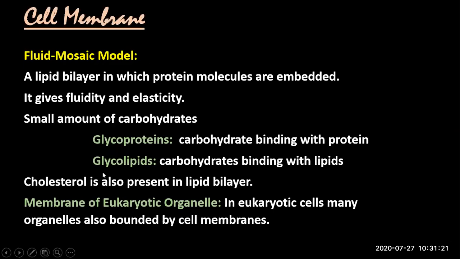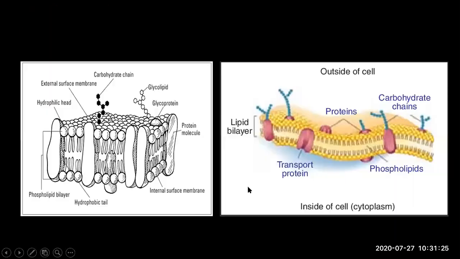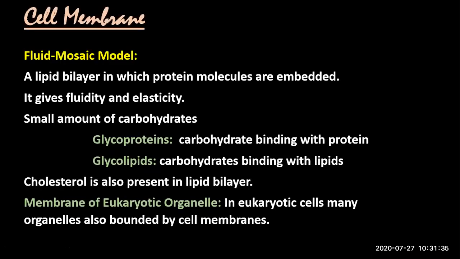I told you cholesterol is also present in the lipid bilayer, but it is not shown in this diagram. You can check it out in your book. Cholesterol molecules are also present in the lipid bilayer. Okay, now the last heading of this topic is membrane of eukaryotic organelles. In eukaryotic cells, many organelles are also bounded by a membrane.